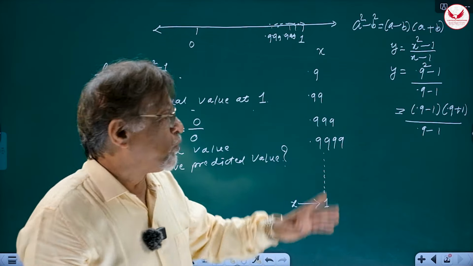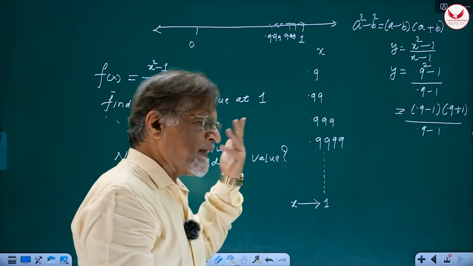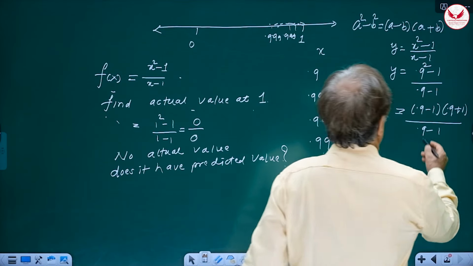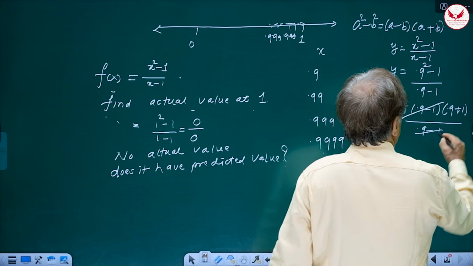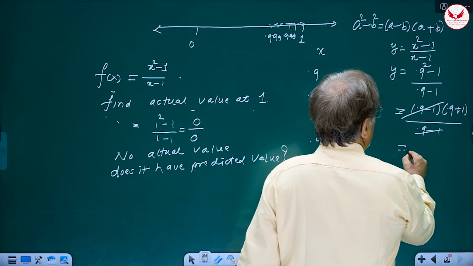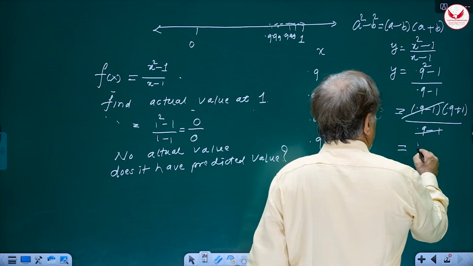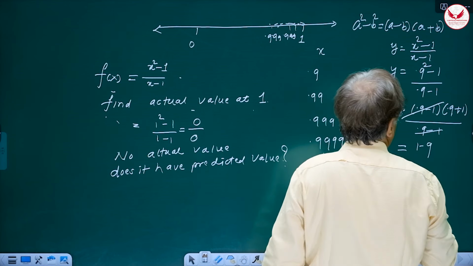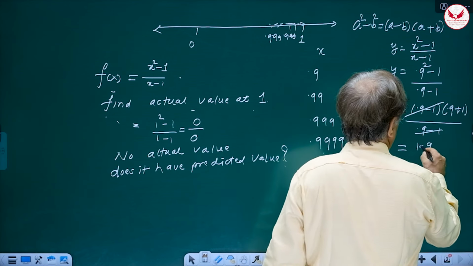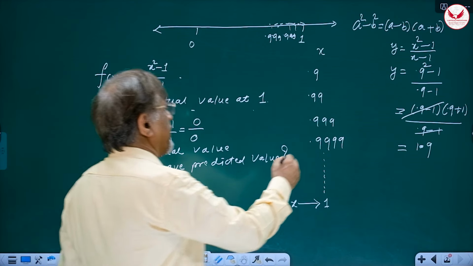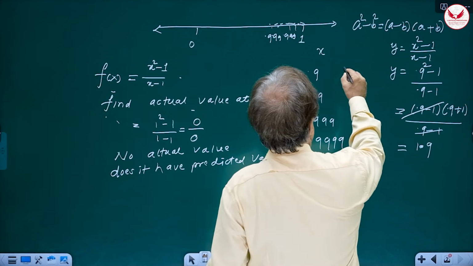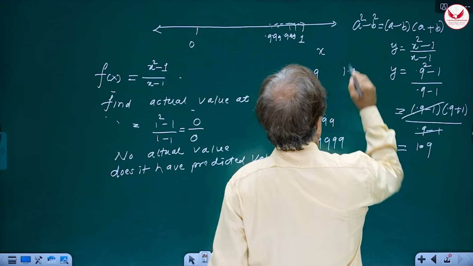Two numbers coming in numerator and denominator will be cancelled, only if they are 0 they cannot be cancelled. But now I can cancel them. So my answer turns out to be 1 plus 0.9, which is 1.9. So when x is 0.9, y is 1.9.